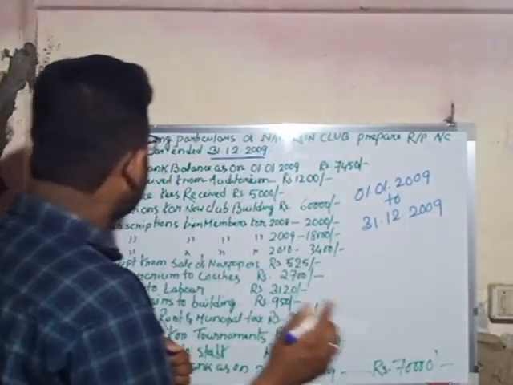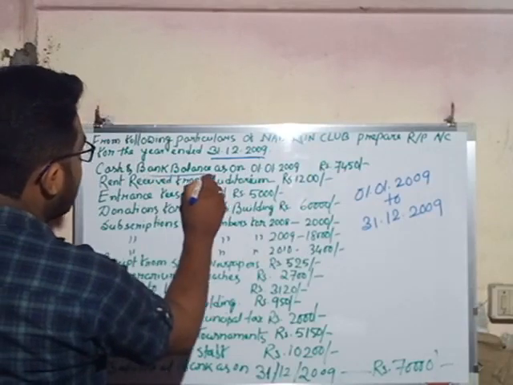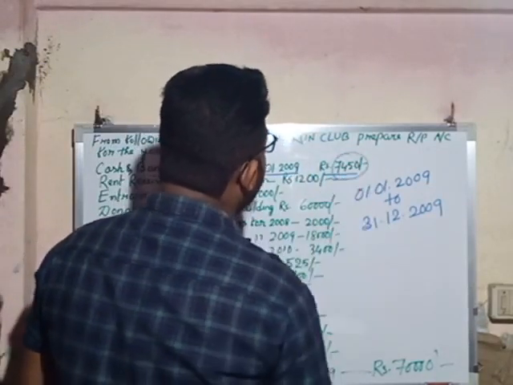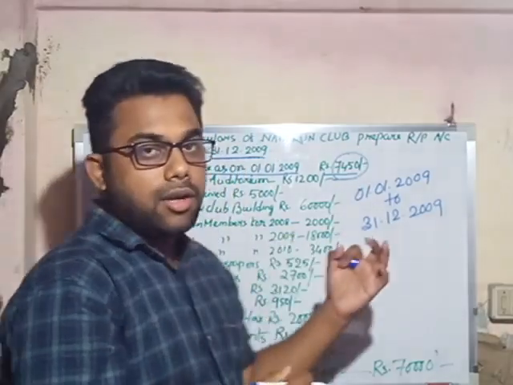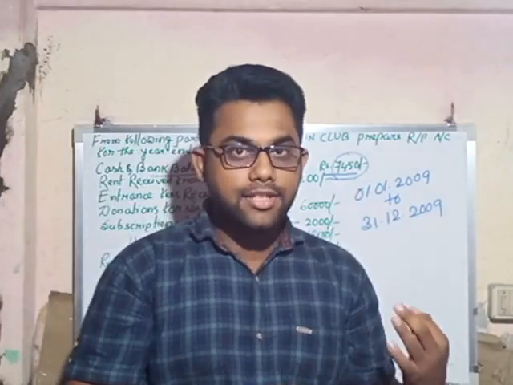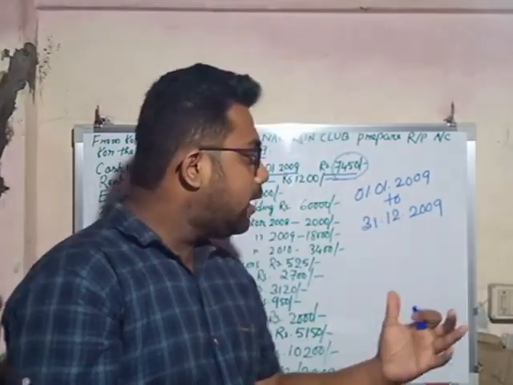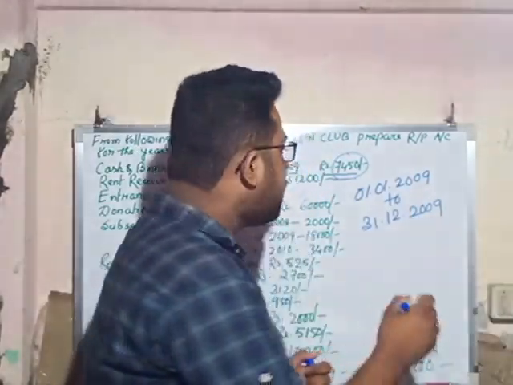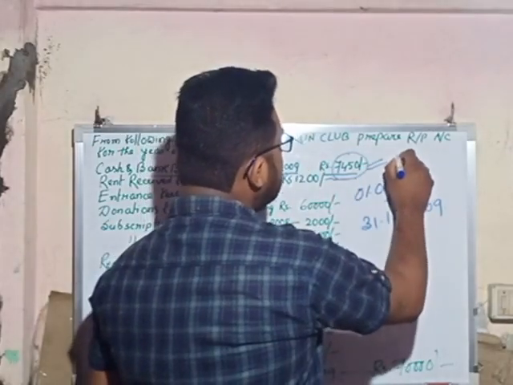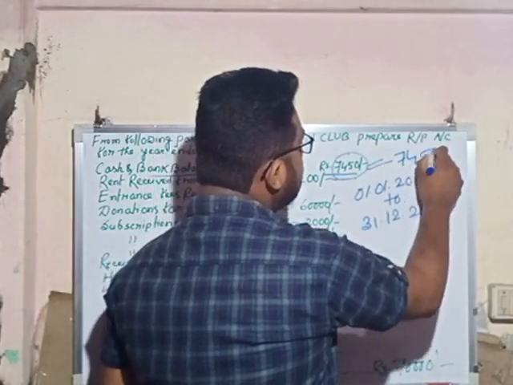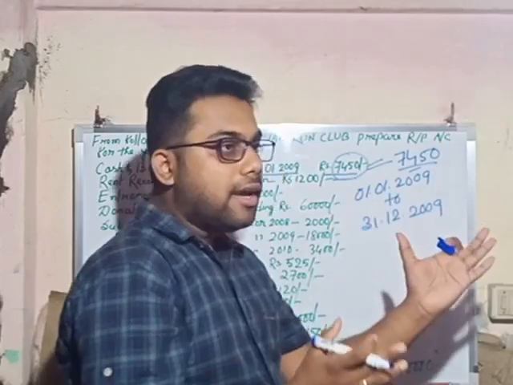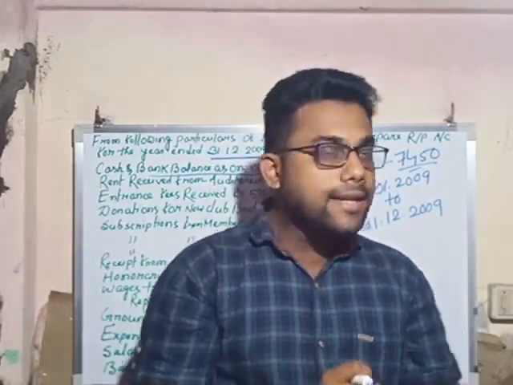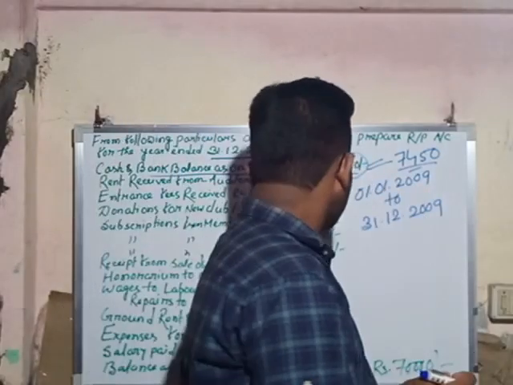The first information is cash and bank balance as on 1/1/2009 rupees 7450. That means on 1st January 2009, the opening date, the balance of cash and the balance of bank together combined is rupees 7450. So there is no separation. The combined amount of cash at bank and cash in hand at the opening date is rupees 7450.